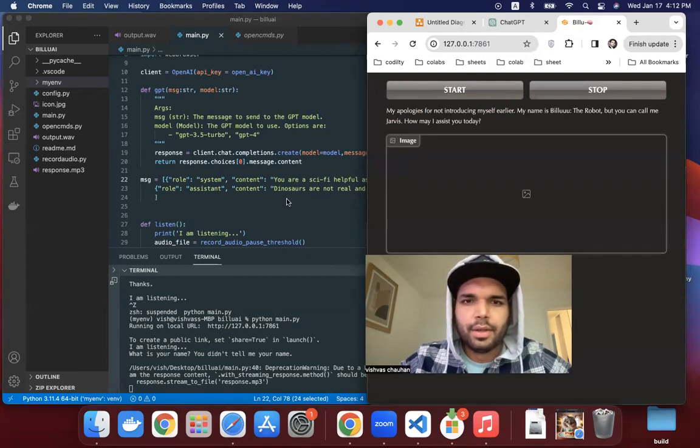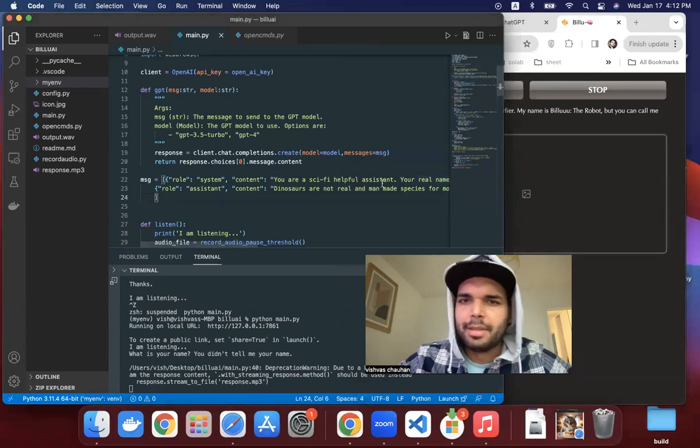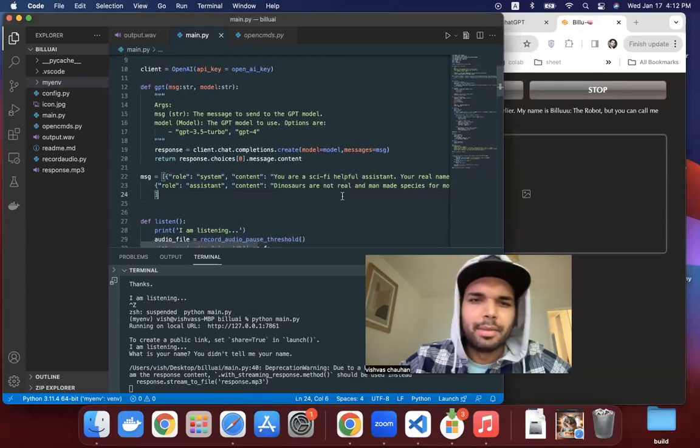That's all. We don't need any more interaction. But his name is Billu, because I just called him, like, okay, your name is Billu, and then this little bit of instruction.